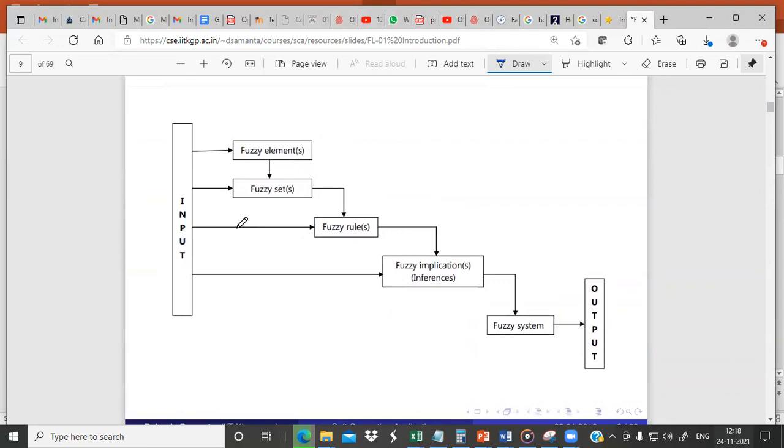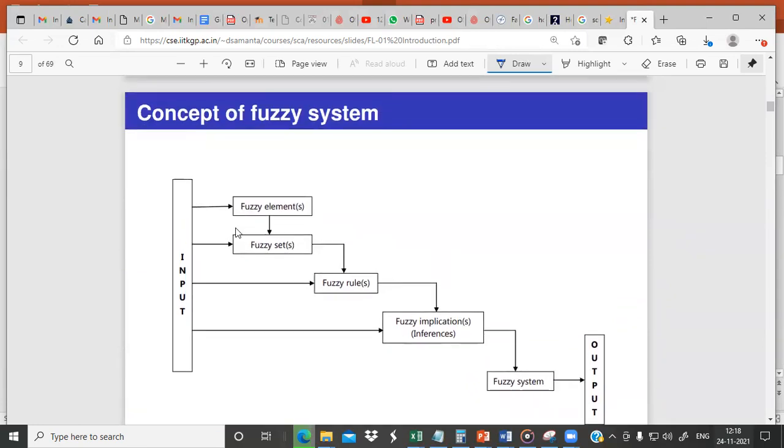So these are the building blocks of fuzzy logic. A fuzzy system includes fuzzy elements. A group of fuzzy elements forms fuzzy sets. From fuzzy sets, we can create fuzzy rules. From existing fuzzy rules, we can infer new rules, and with this we can build a fuzzy system.